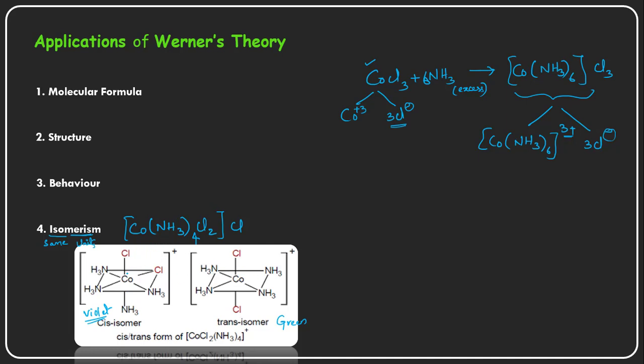Only thing is, here one chlorine is in the axial position and one more chlorine is in the equatorial position, and this is called a cis compound. Cis means adjacent to each other.